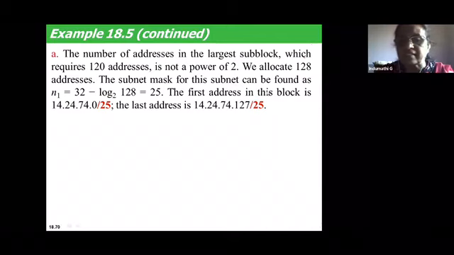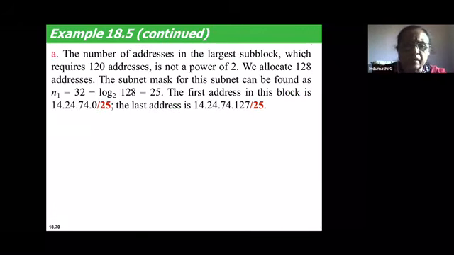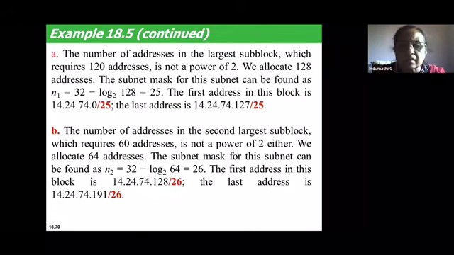So what is the first address in this block? They have told that the addresses have to start from 14.24.74.0, and for the main network, 14.24.74.0/24 is the given network address. So for subnet 1, you can have the first address as 14.24.74.0/25. How many addresses are there in this? You have 128 addresses for this subnet.